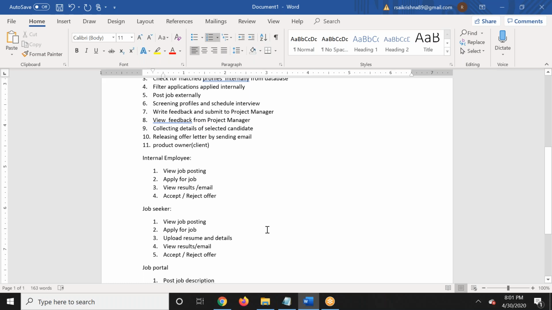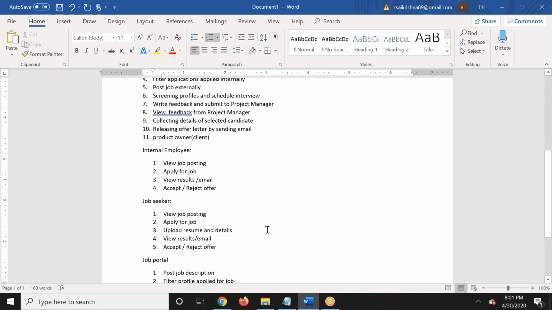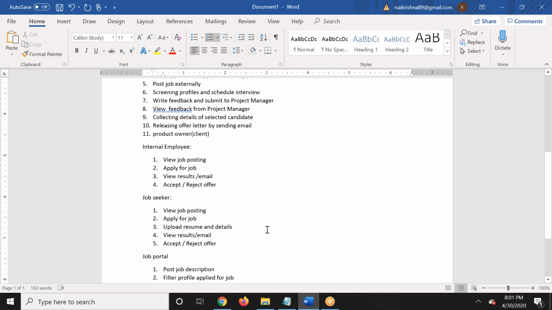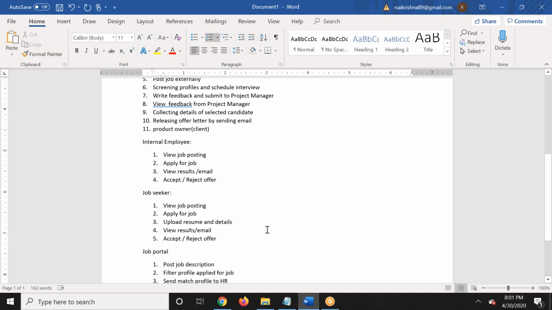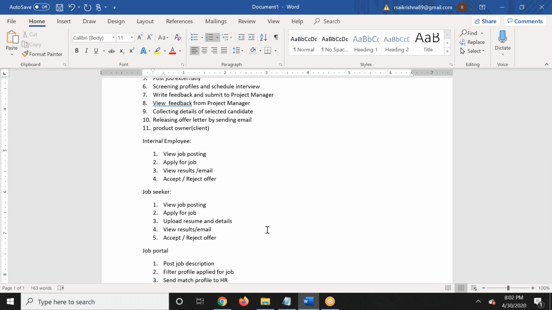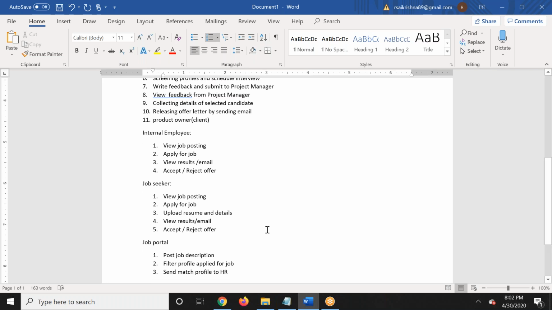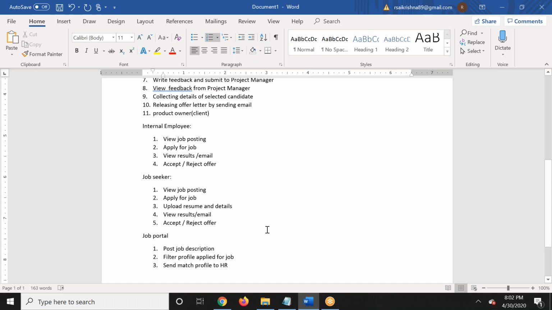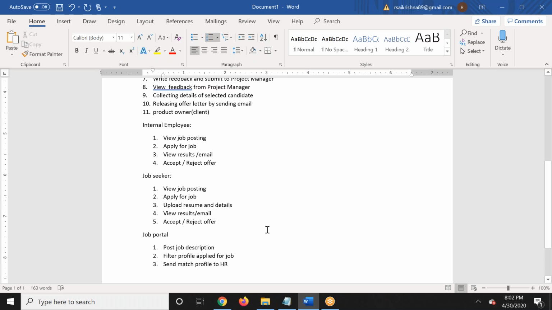Then he will screen the profiles and schedule the interview. Next, he will write the feedback of the candidates to the project manager. He should also be able to view the feedback given by the manager. Next, he should be able to collect the details of the selected candidates.